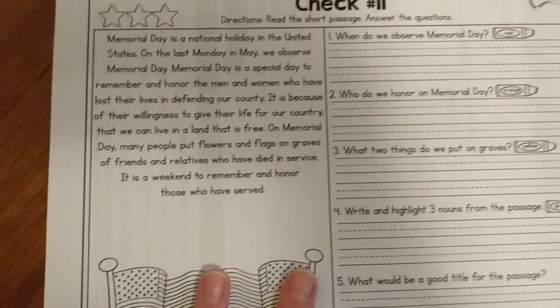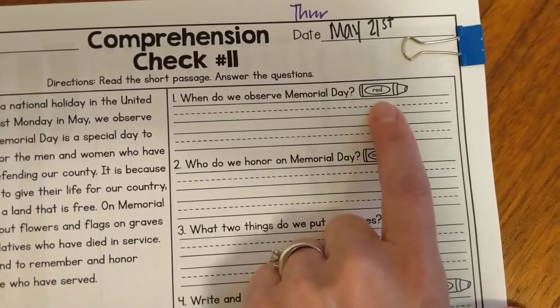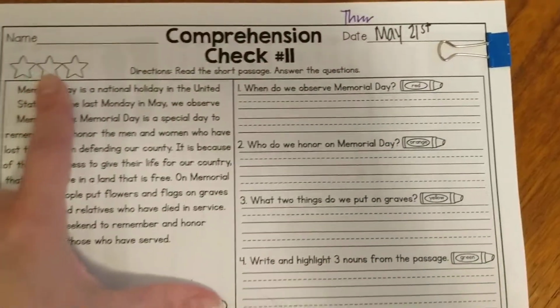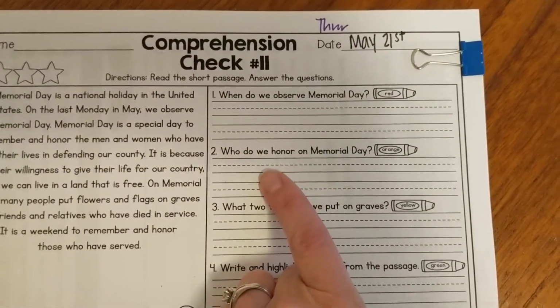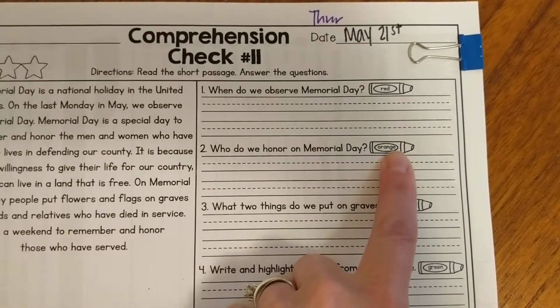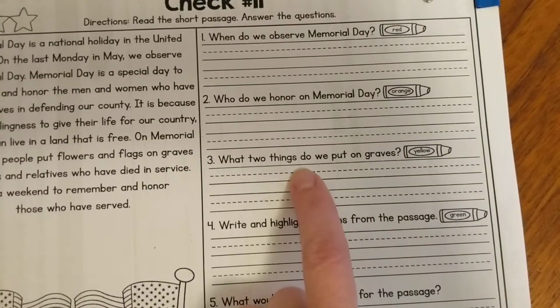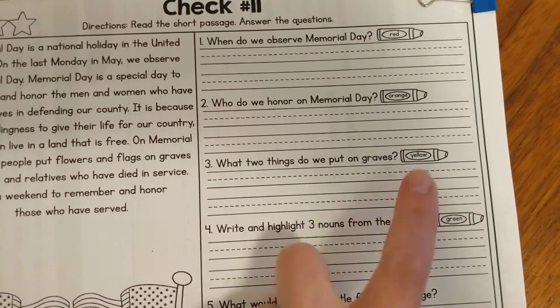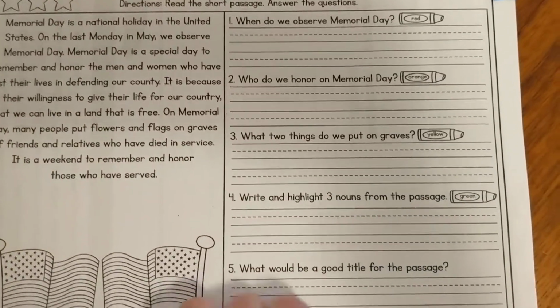Okay? So our questions for today are, when do we observe Memorial Day? With a red crayon, if you have one, you can find the information and then write the answer over here. Who do we honor on Memorial Day? Orange crayon, find the information, write it over here. What two things do we put on graves? If you have a yellow crayon, find the information, write it over here.